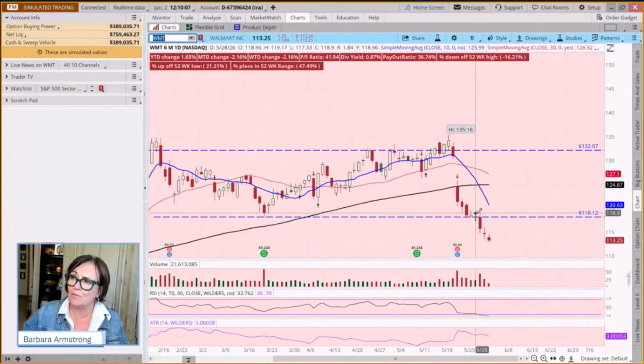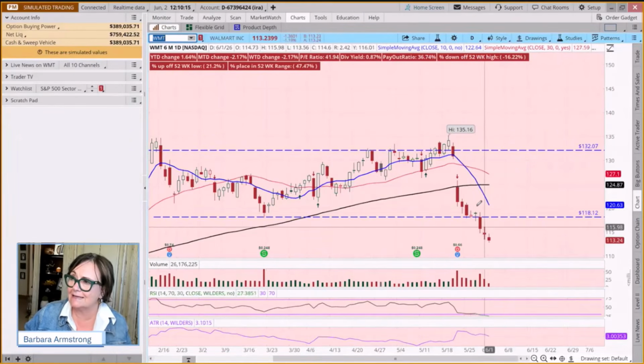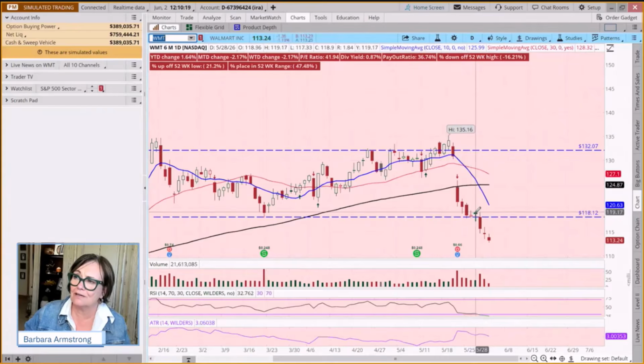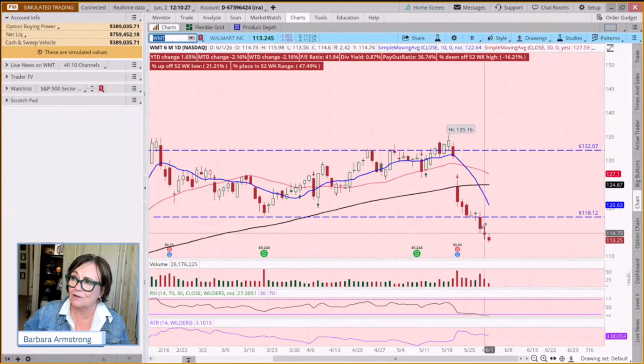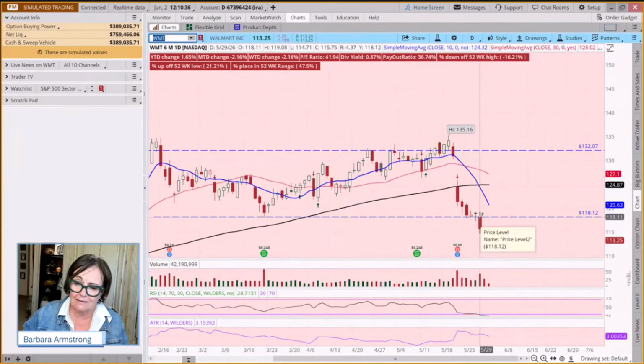Now, the next day, what do we get? We get a hammer. And this pattern also requires confirmation. It says wait for it to close. You're looking for it to close above the high of this low day. And that didn't happen. In fact, this support level didn't hold, and it kept going down. And sometimes we see these candle patterns and we think, oh, this is looking good, I'm going to go ahead.